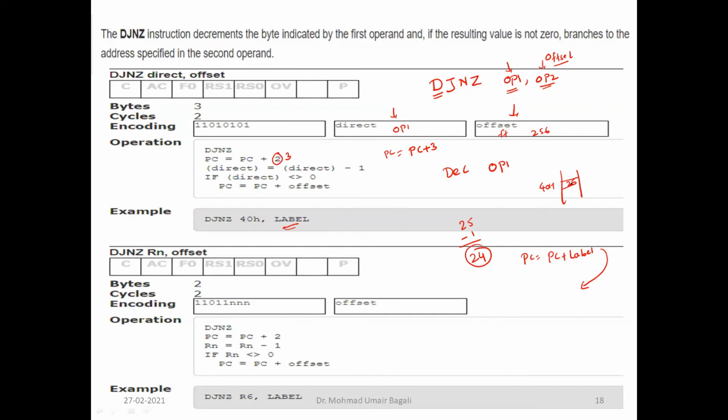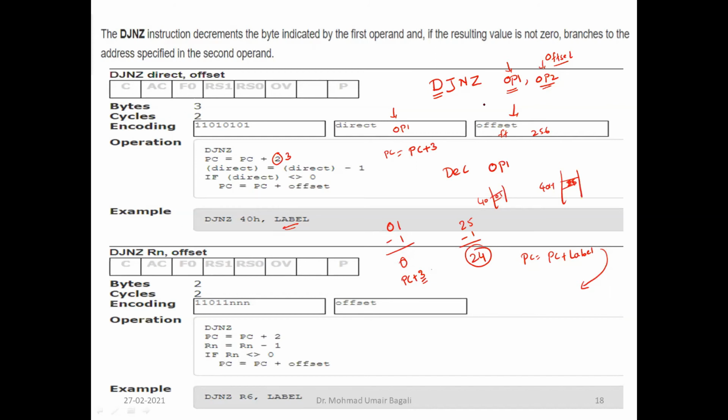PC plus this label, it will add the offset value, and there will be a program control transfer. Say in case 40h content is 1. Again it will go to 40h, content 1, and decrement it by 1. Now it is 0. If it is 0, then it is not going to jump to the offset value. PC plus offset it won't. So where will it go? PC plus 3. Why are we adding 3? Because the size of that instruction is 3 bytes.